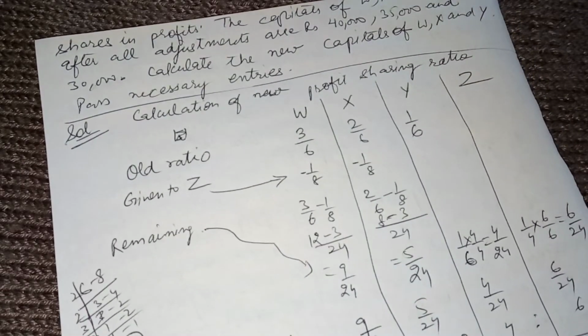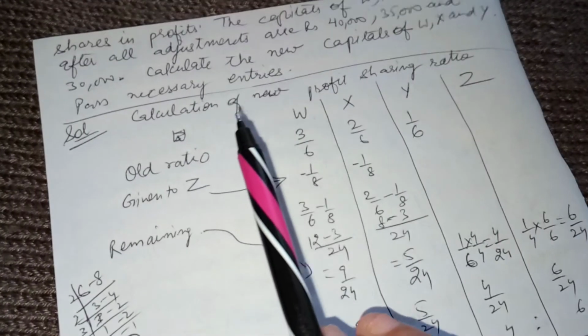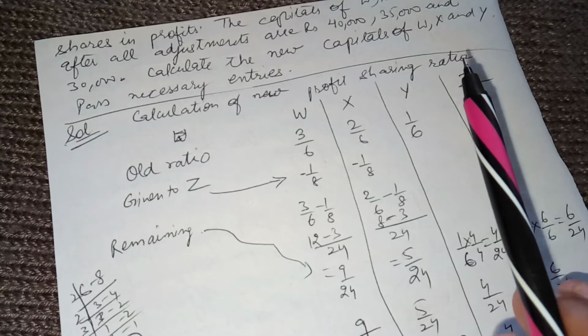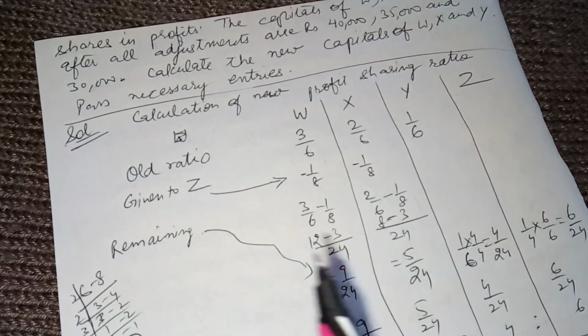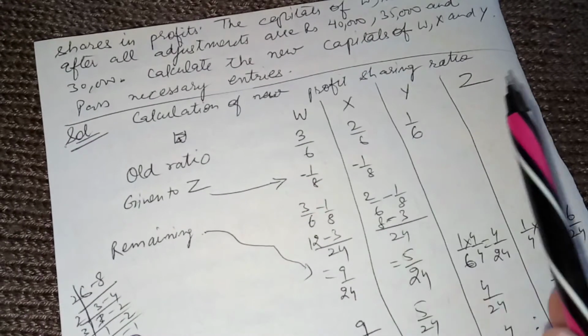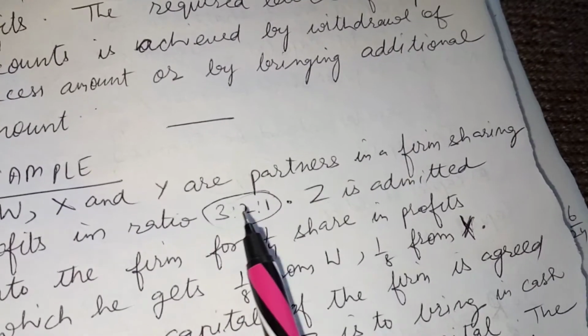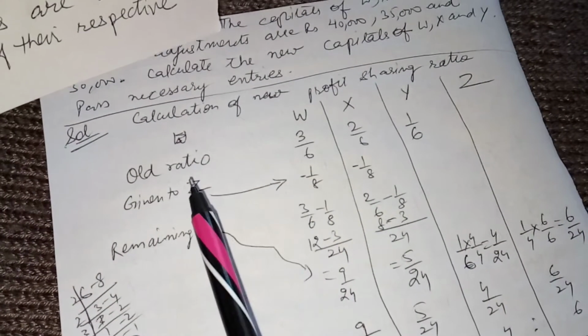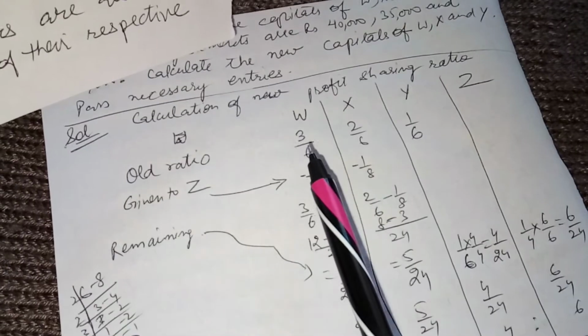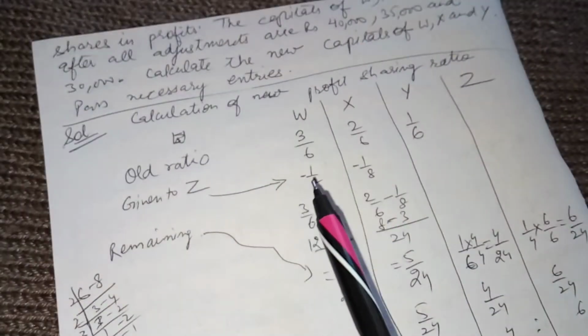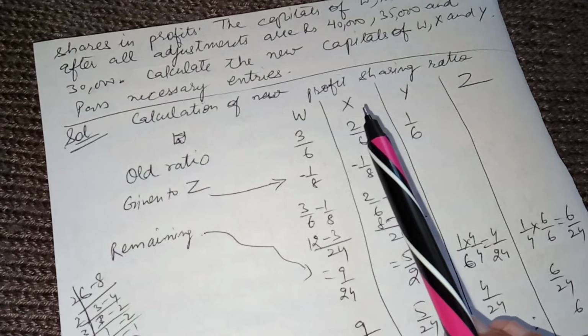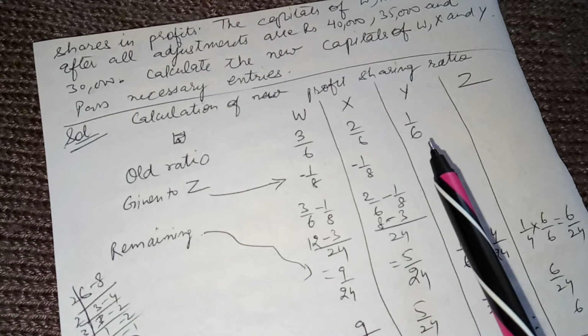Now let us check what will happen. Calculation of new profit sharing ratio. First we will calculate the new profit sharing ratio. Now it is W, X, Y and Z. The old ratio was 3:2:1. That means W's share will be 3 by 3 plus 2 plus 1, that is 6, so 3 by 6, X's will be 2 by 6, Y will be 1 by 6.